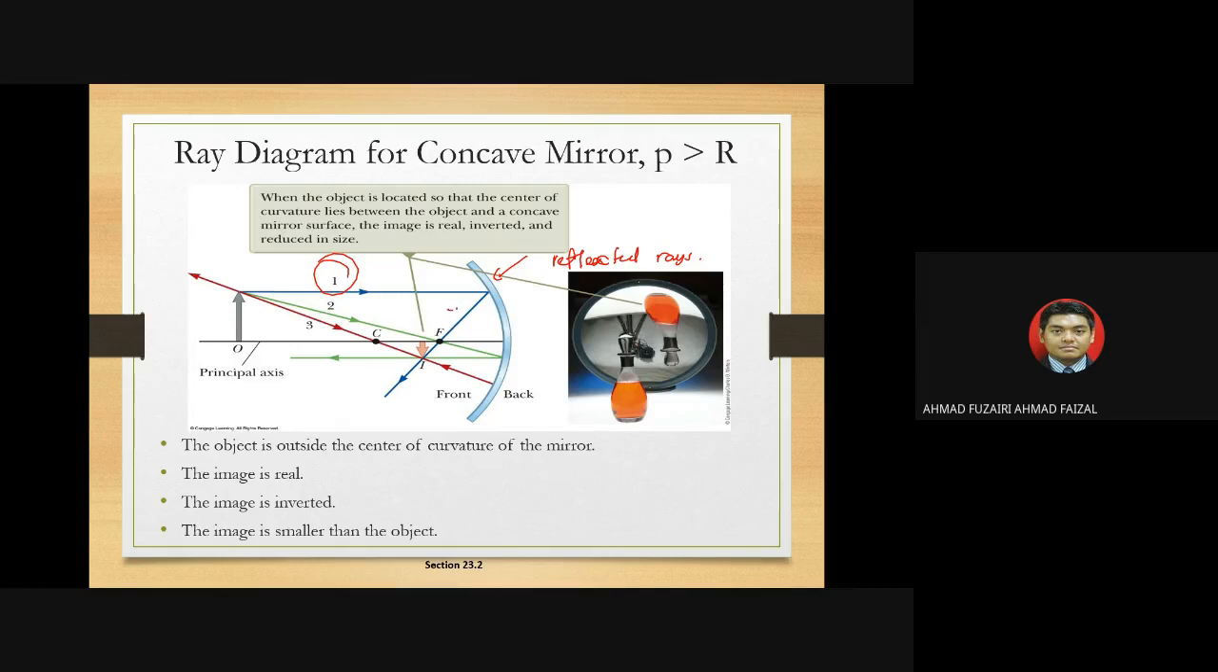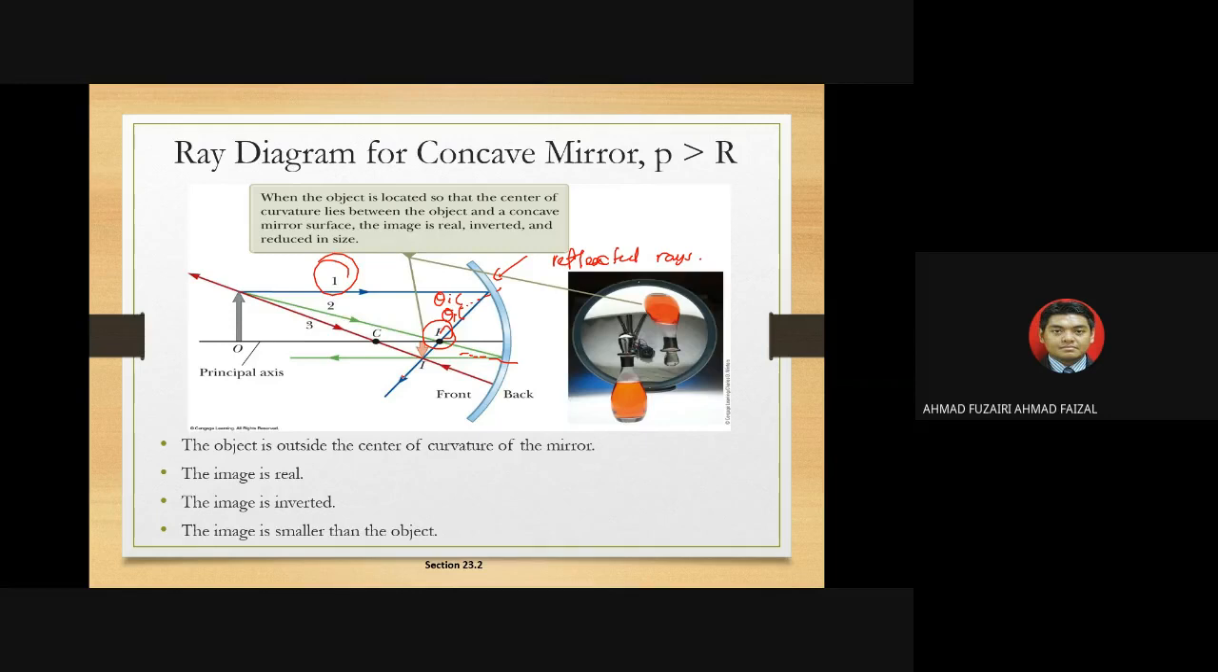How can you know? Because theta I equals theta R: the angle of incidence equals the angle of reflection, and it will reflect through the focal point. How about number two, the green one? The ray goes exactly through the focal point first, and after it reflects, it follows parallel to the principal axis.